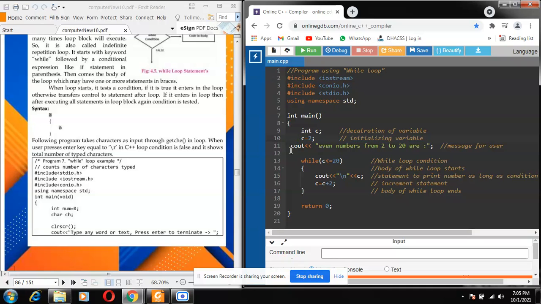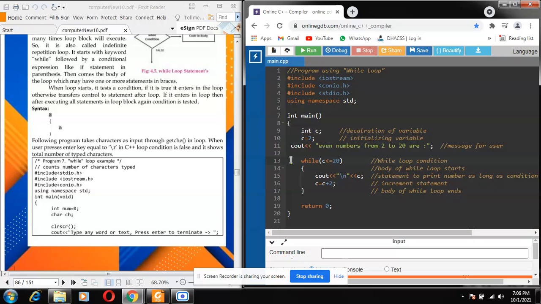And line number 11 is all about cout. I'm just showing a message to the user that we are going to display even numbers from 2 to 20, which are as follows. You can write any kind of message. Line number 12, I just left empty, as you know, for the clarity of the program. From line number 13 is the actual thing we are going to discuss, that is the while loop.